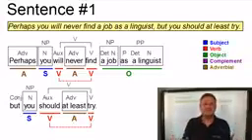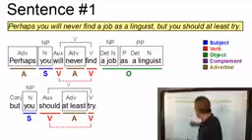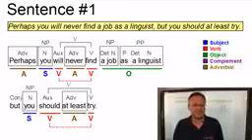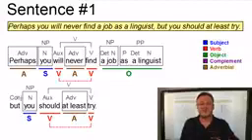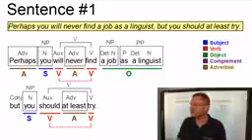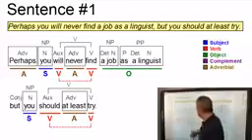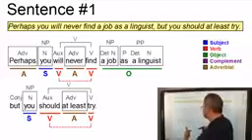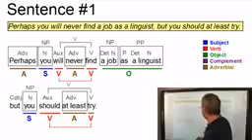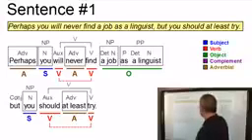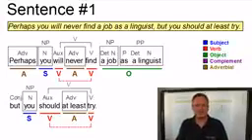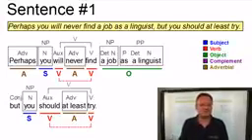Finally, we have three adverbials in our sentence. Two of them inside the verb and one sentence-initially. And they're all adverbs. They're all simple adverbs. And unlike subjects, verbs and objects, all these adverbials are optional. We can drop them and have the sentence without the adverbials. So the sentence would then be, you will find a job as a linguist, but you should try. Well, the meaning is a little bit strange, but it works. So that's the analysis of the first sentence.